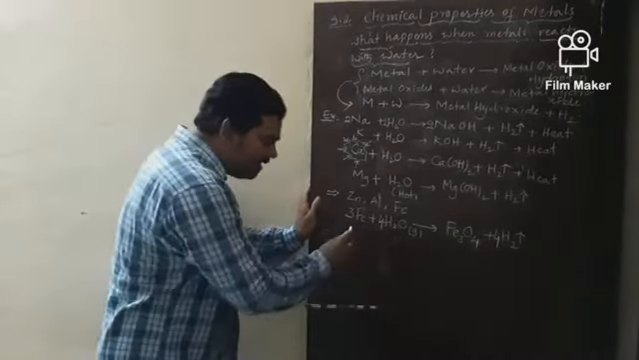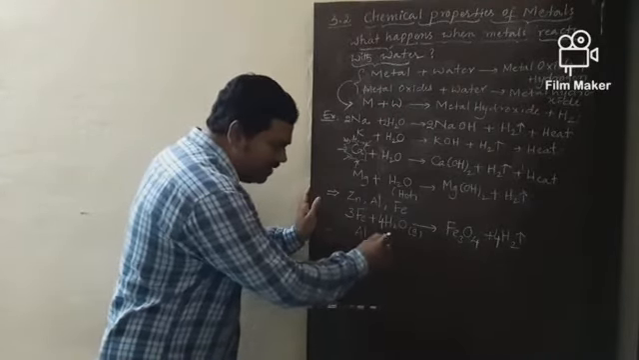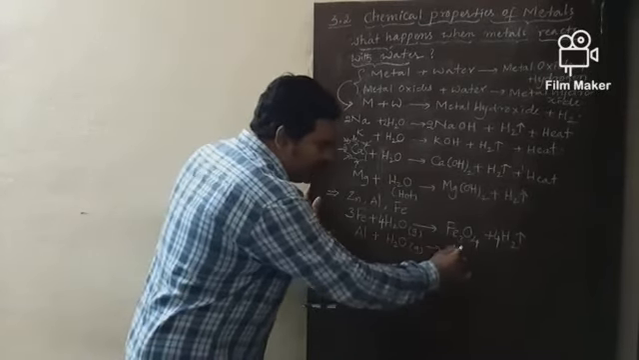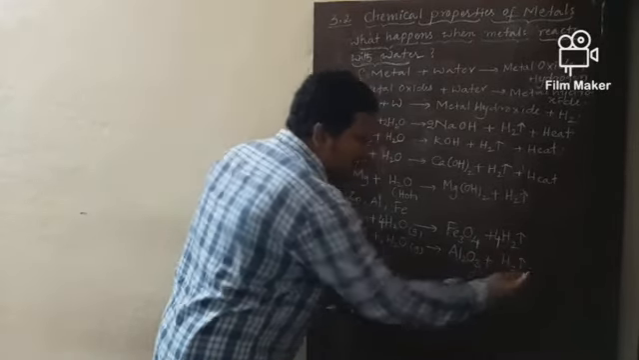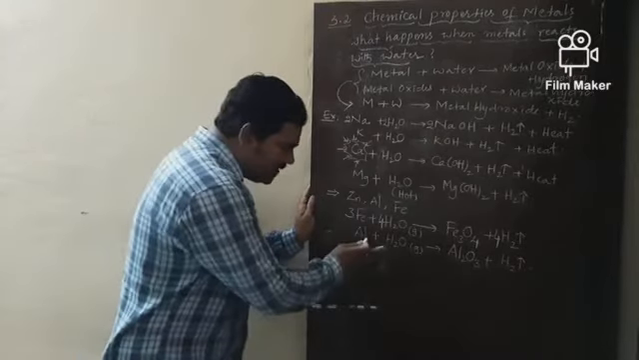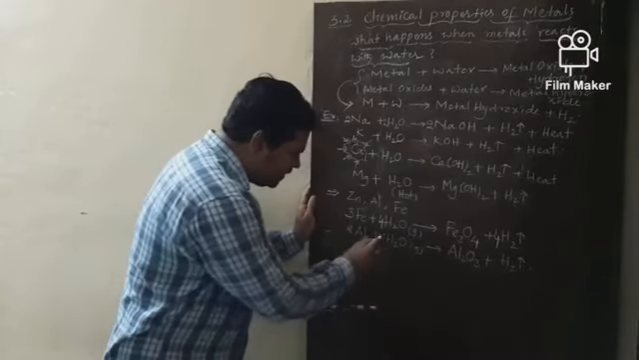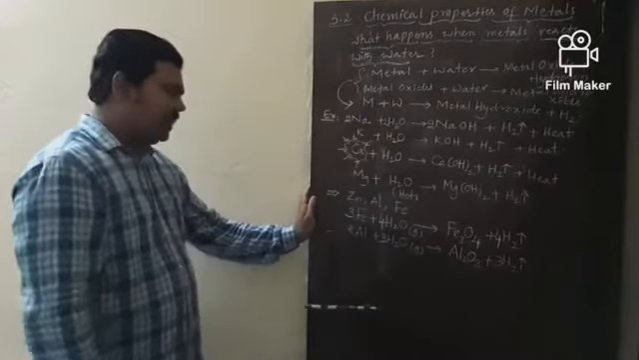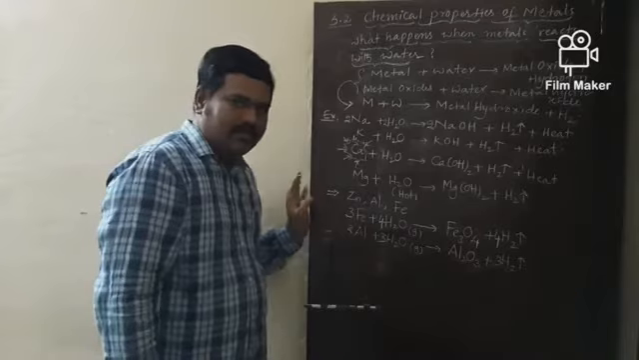In a similar manner, if you take aluminium, aluminium also reacts with steam to produce aluminium oxide, Al2O3, along with hydrogen gas. Now to balance this equation, put here 2 Al, and how many oxygens are there? 3. So put here 3 H2O and 3 H2. So this is about the aluminium versus steam reaction.